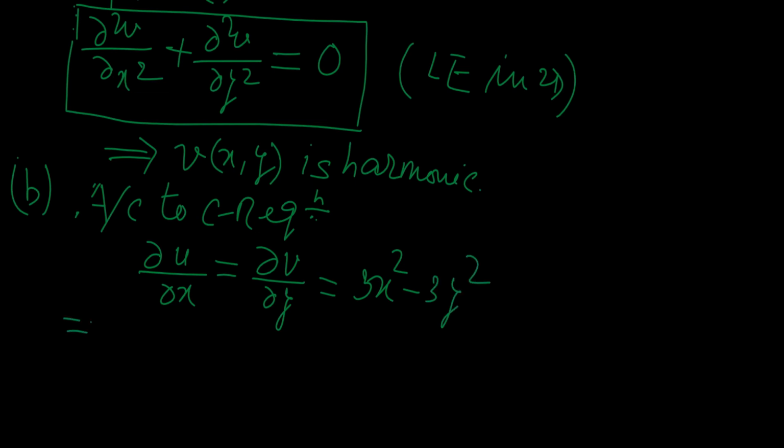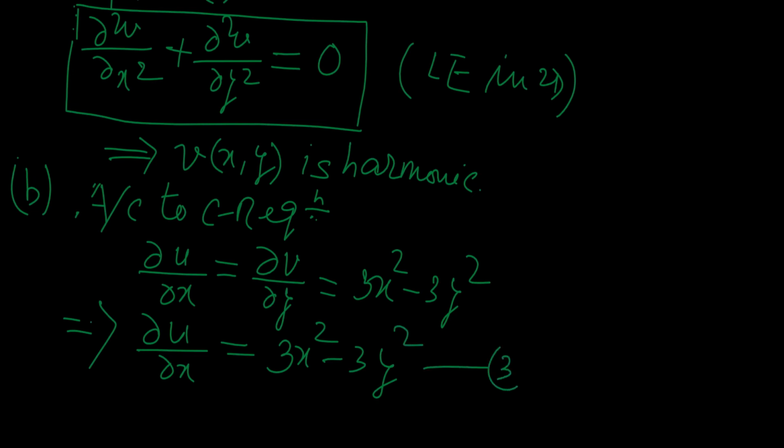So directly you may say del u del x is equal to 3x square minus 3y square. Let us say this is equation 3.